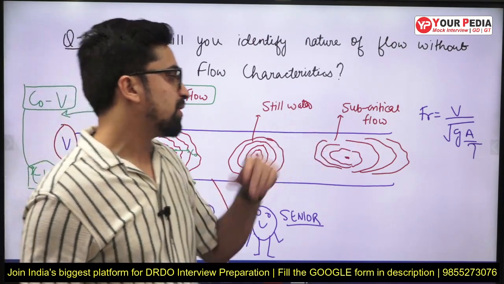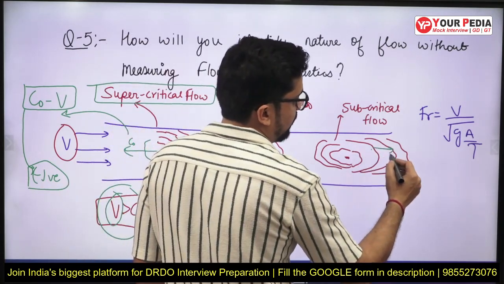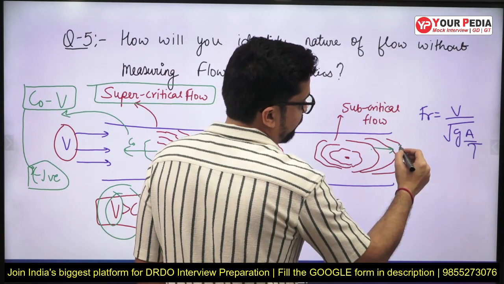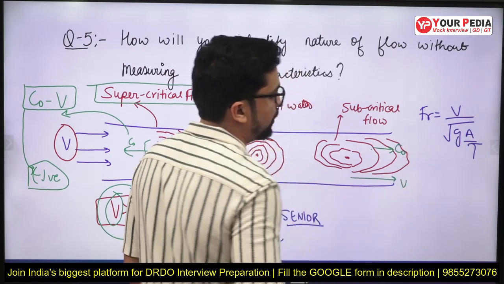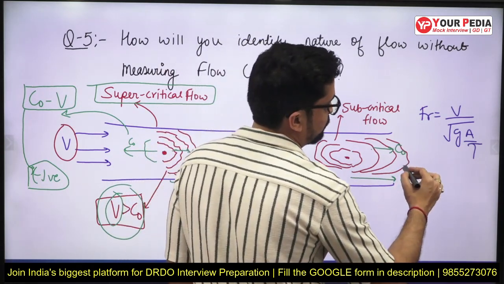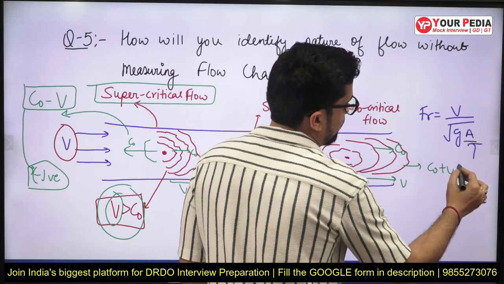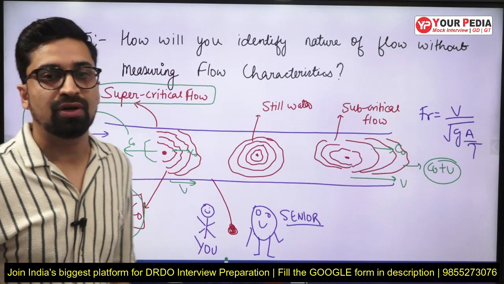Now what happens in the subcritical case? On the downstream side, the velocity of wave will be equal to C naught, and the water is flowing at the speed of V. So the overall absolute velocity of the wave on the downstream side will be C naught plus V, and hence you can observe the ripples will be there on the downstream side.